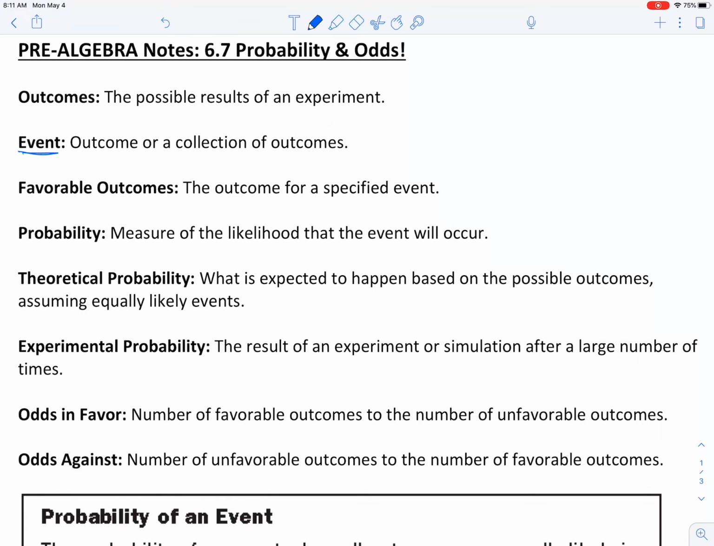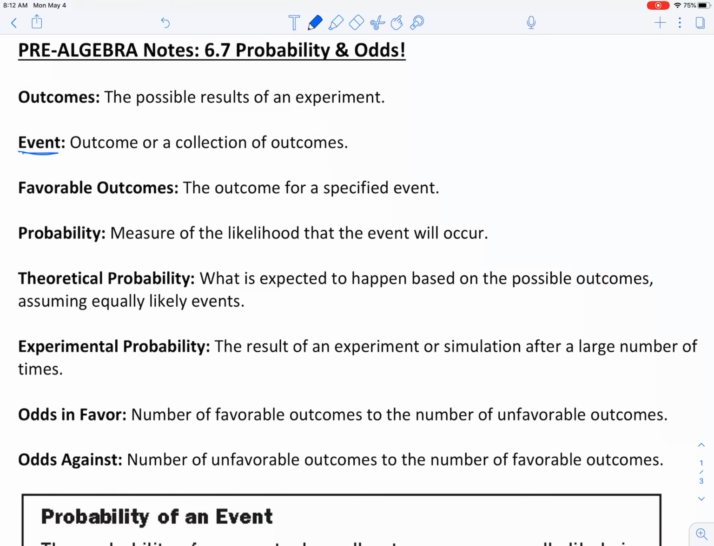Event is the next vocab I want to talk about, and that really means the outcome or a collection of outcomes. So really like what actually happened. So if I flipped a coin 2 times, maybe the first time it got heads, that was one event, and the second time it got tails. Okay, what actually happened? Favorable outcomes, that means the outcome for a specified event.